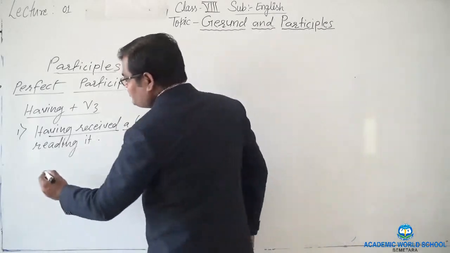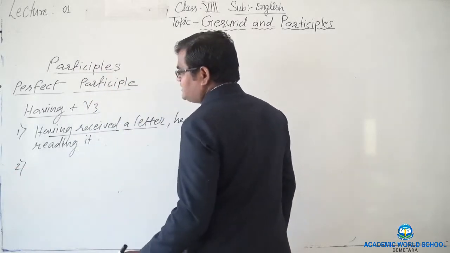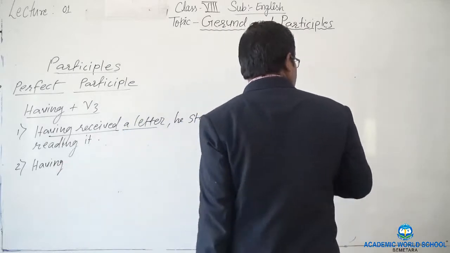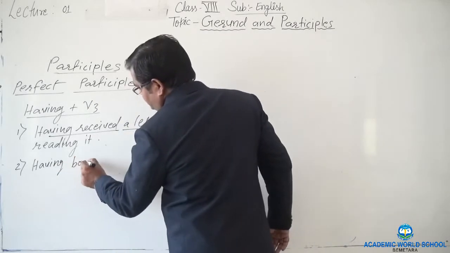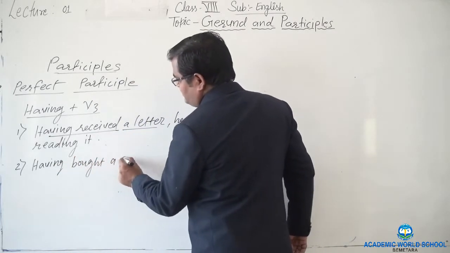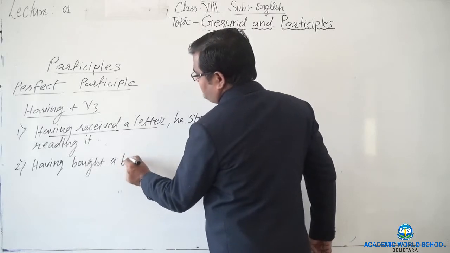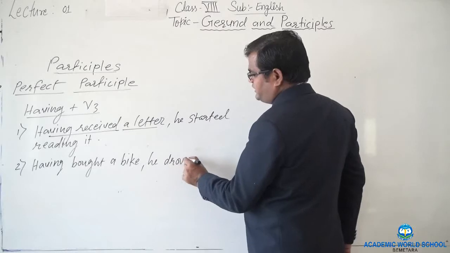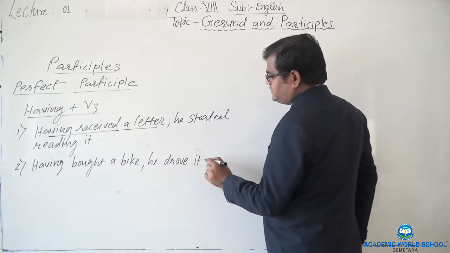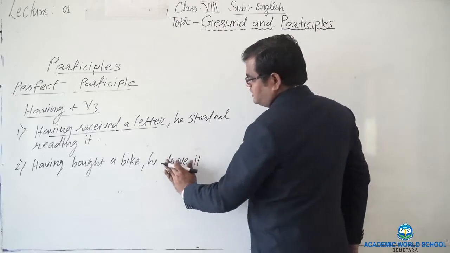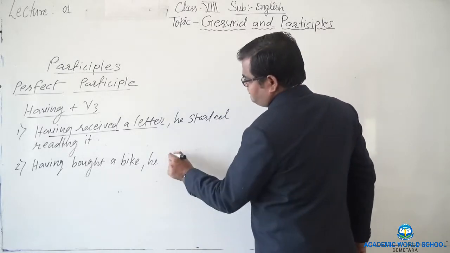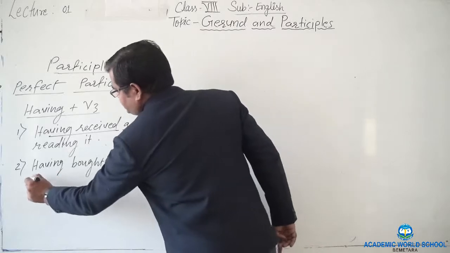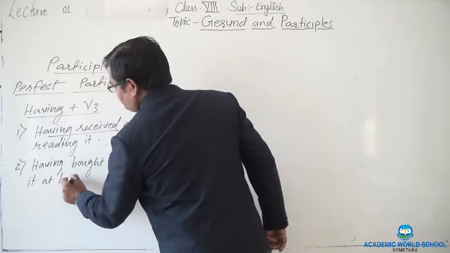Let's take one more example here. Having bought a bike, he drove it, we can say simply, he brought it home.